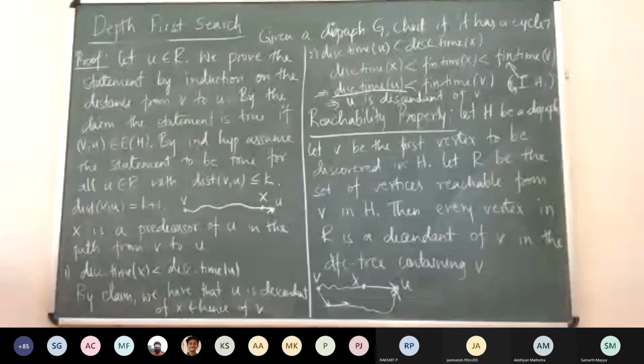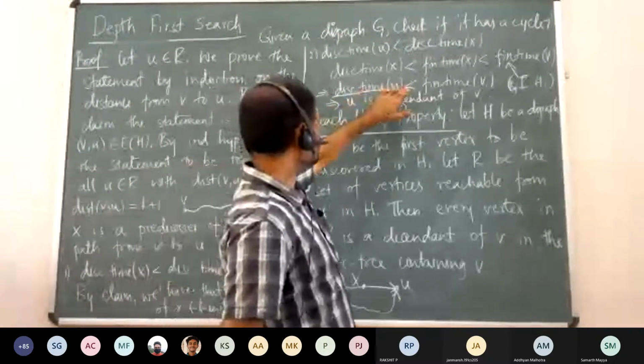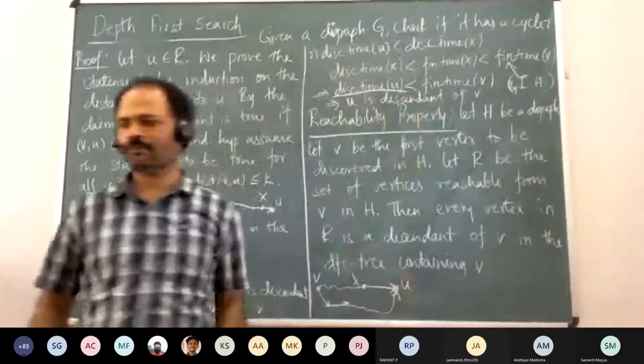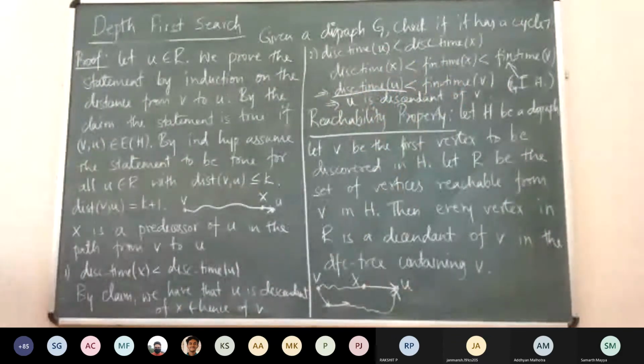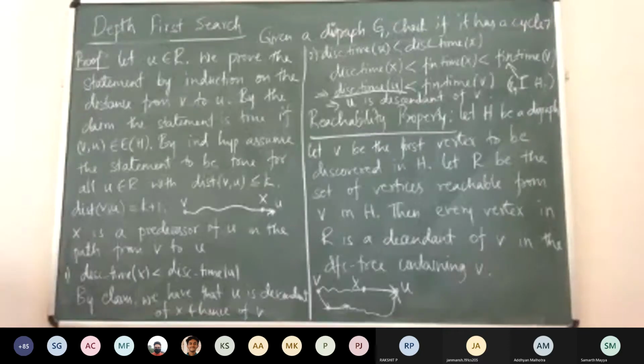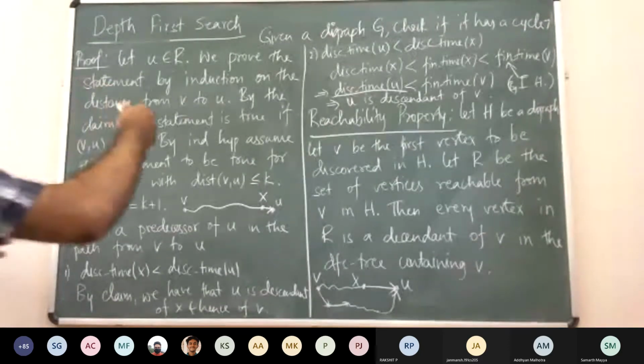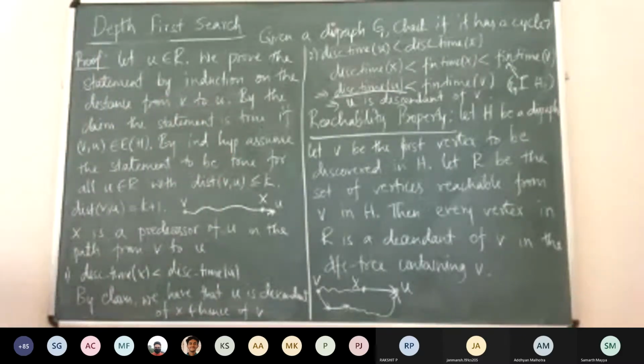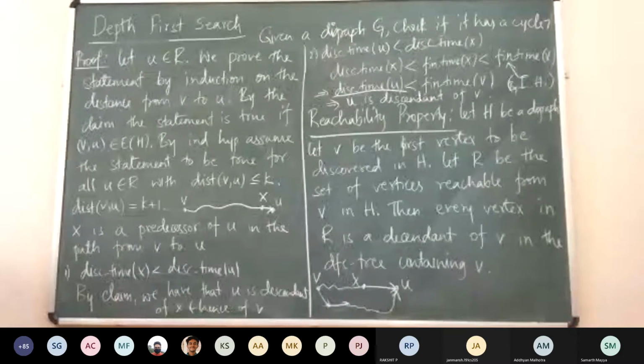The discovery time of u is anyway greater than the discovery time of v, but we have also said that the discovery time of u is less than the finishing time of v, right? So which means that it is discovered before v finishes. So what does that mean? It means that v has not finished its exploration, right? And everything that is explored after the discovery time of v will be in the subtree rooted at v, right? So it will always be the descendant, right?